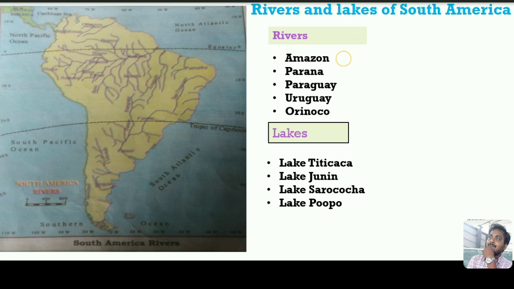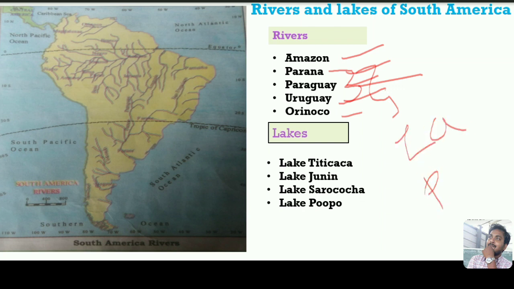The important rivers of South America are the Amazon River, Parana River, Paraguay River, Uruguay, and also Orinoco. These three rivers, Parana, Uruguay, and Paraguay, are called the La Plata River Basin. And also the Amazon River creates the notable and biggest river basin, the Amazon River Basin.